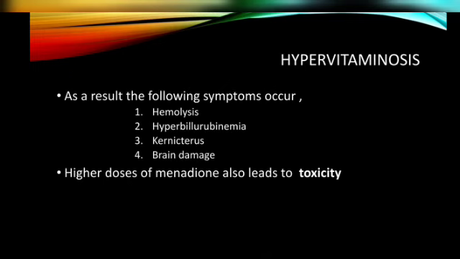Okay, and then hypervitaminosis. Actually, hypervitaminosis results in hemolysis, hyperbilirubinemia, kernicterus, and brain damage. Usually you can remember this: hemolysis. Because of hemolysis it leads to hyperbilirubinemia. Hyperbilirubinemia causes kernicterus. What is meant by kernicterus? It is a temporary brain damage caused because the bilirubin content is high in the blood. Okay, and this is the reason it causes brain damage.